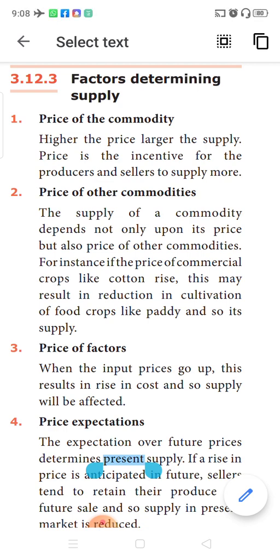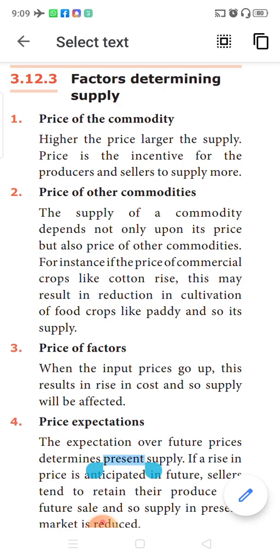The supply of other commodities which require agricultural dependency, like paddy or cereals, will automatically drop down, because the capital and land is now being utilized more for producing cloth. So the price of other commodities also will decide the supply of one commodity.